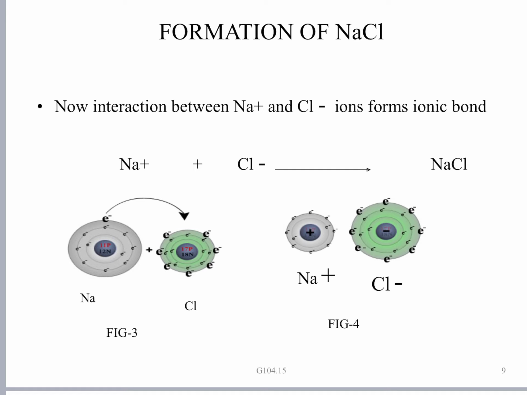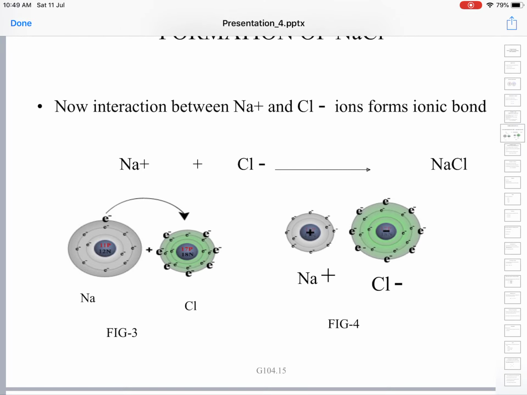So, the effective nuclear charge on the outermost electrons will decrease, and the size of the anion will increase. It is shown very clearly, figuratively, for your understanding. This is what is happening in the formation of sodium chloride.